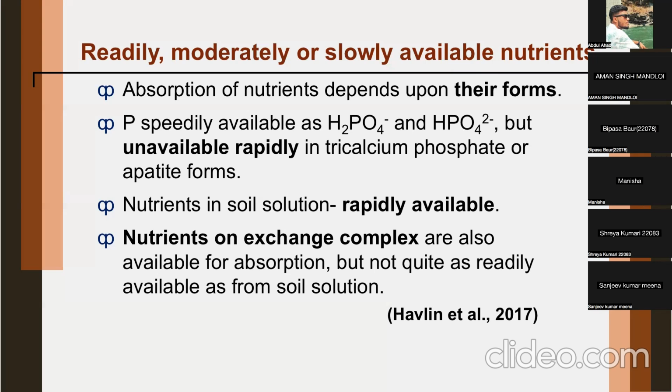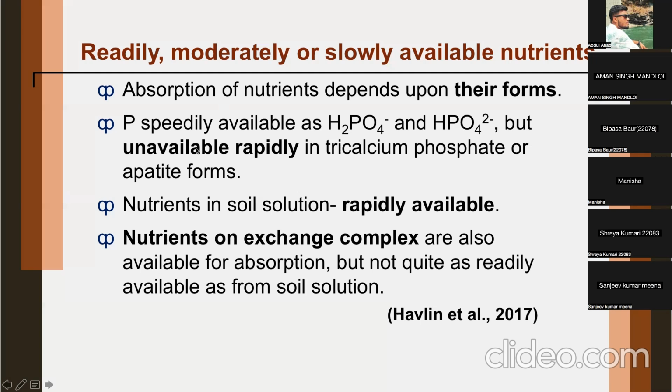In this case, monoorthophosphate, H2PO4, is the preferred form over HPO4 by most of the plants. So you can see absorption of nutrients depends upon their forms. If one particular form is available in sufficient supply, then the uptake will be more.